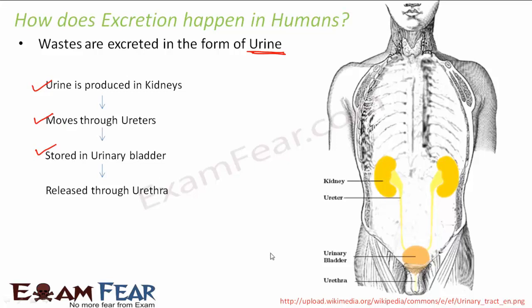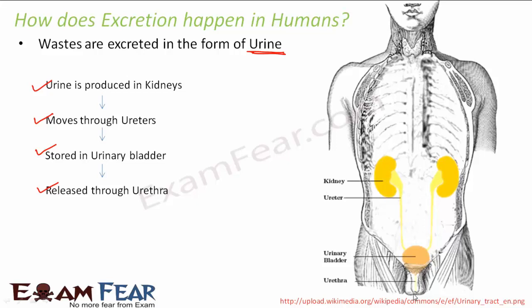Now the urine gets collected in the urinary bladder. When a good amount of urine gets collected, then a pressure is created in the urinary bladder to excrete that urine. So then what happens? Then that urine is passed to the urethra, and through the urethral aperture that is excreted out to the environment. Right? So this is how excretion takes place in human beings.